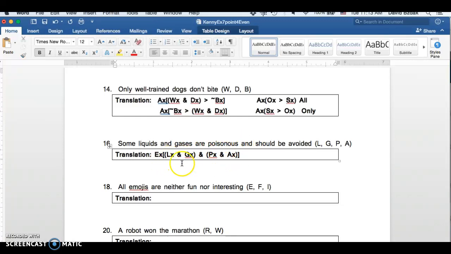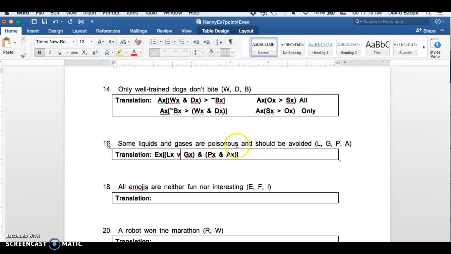But if you think about what this sentence says, it says for some x such that x is a liquid and a gas. But nothing is a liquid and a gas, right? It's either one or the other. So we're not talking about things that are both liquids and gases. We're talking about things that are liquids or things that are gases. So for some x, such that x is either a liquid or a gas, they are poisonous and should be avoided. So that's a strange case where an "and" really needs to be translated as a disjunction, right?